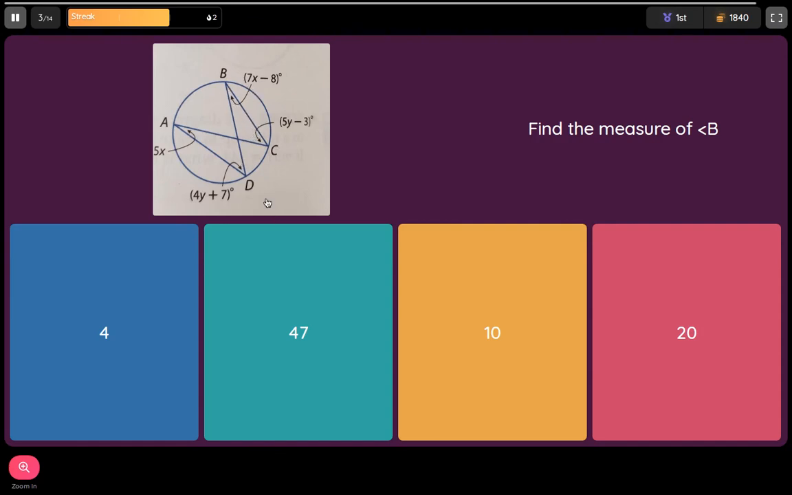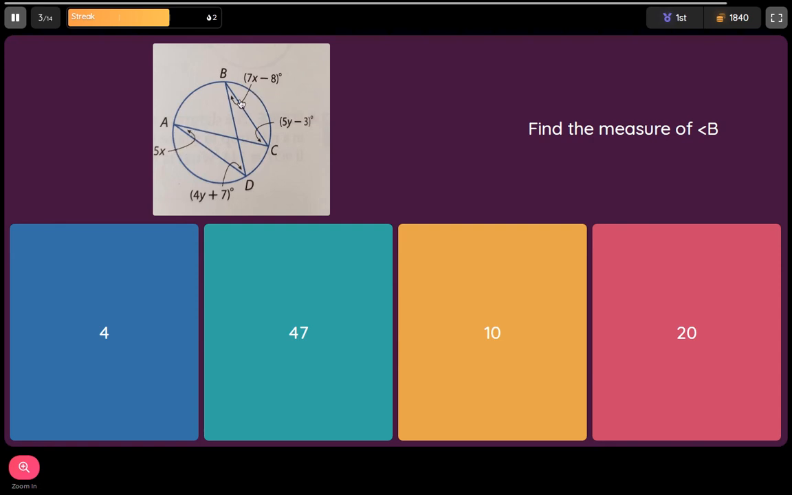But let's look at it. We've got angle B, and it corresponds to the arc CD, because that's where the endpoints of the angle hit. So this intercepted arc is twice as big as angle B. It also matches up with angle A, so A is also half as big as CD. That means angle A and angle B are congruent to each other. So all we have to do is 7x minus 8 is equal to 5x.